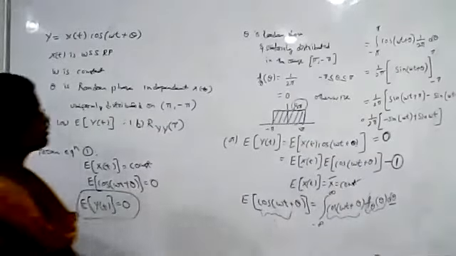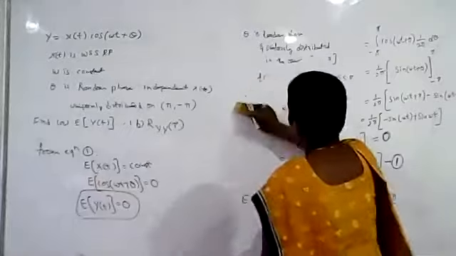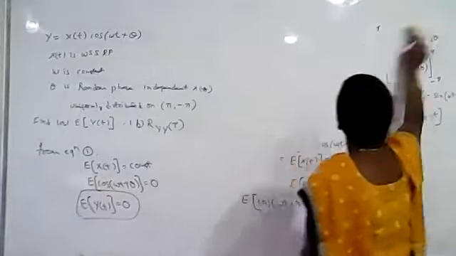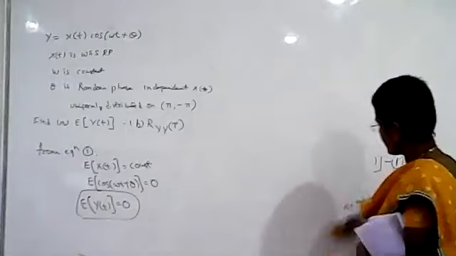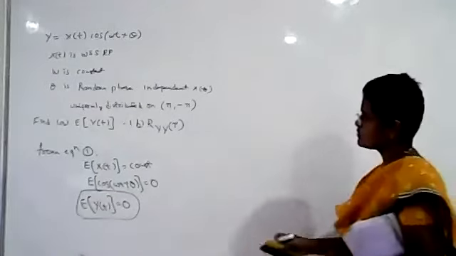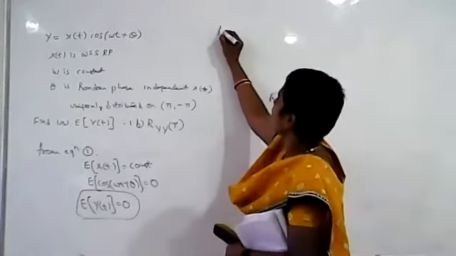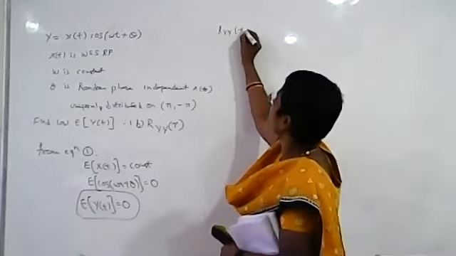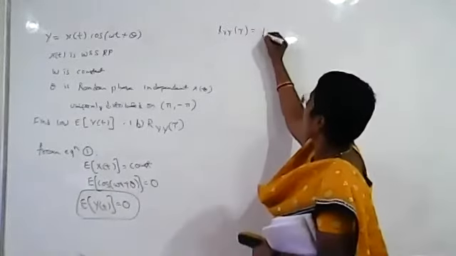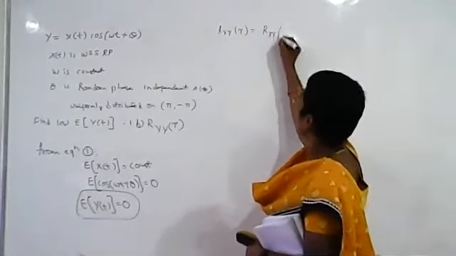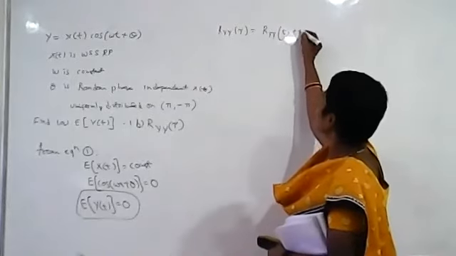Okay. So now we find out the autocorrelation function of y of t. Okay. So what is R y of tau? R of tau can be written as R of t comma t plus tau.